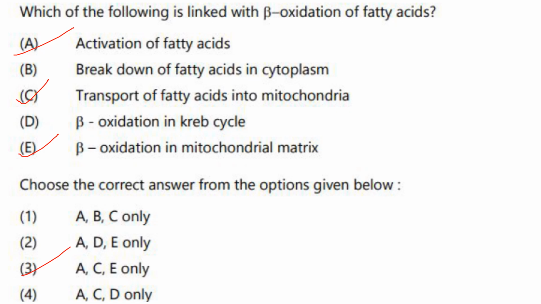Which of the following is linked with beta oxidation of fatty acid? Activation of fatty acid, yes. Breakdown of fatty acid in the cytoplasm. No, beta oxidation occurs in the mitochondria, not in cytoplasm. Transport of fatty acid into mitochondria, yes. Beta oxidation in Krebs cycle, no. Beta oxidation in mitochondrial matrix, E. So A, C, E are the right answers. So answer is option 3.